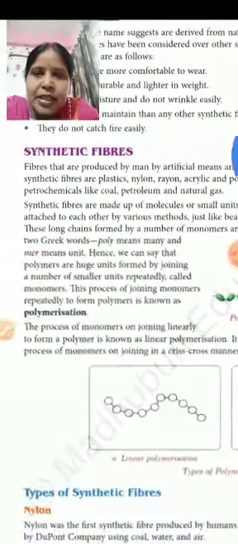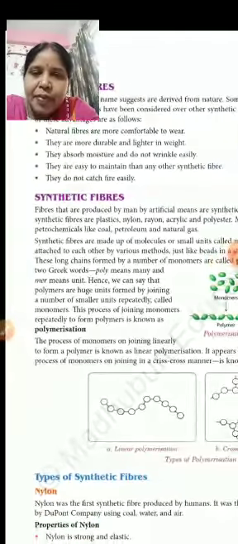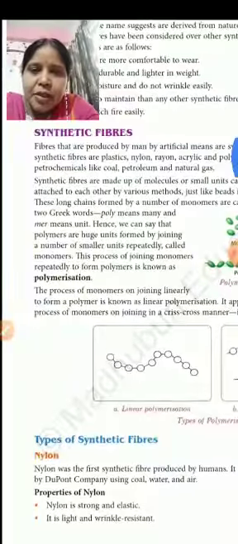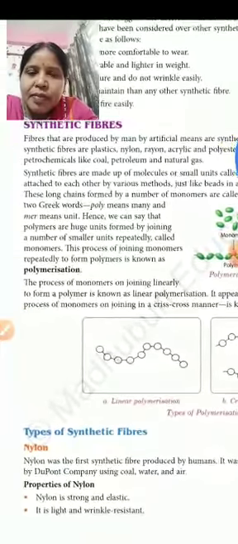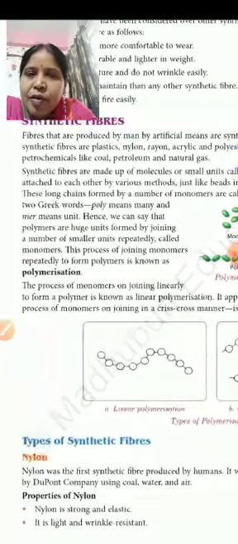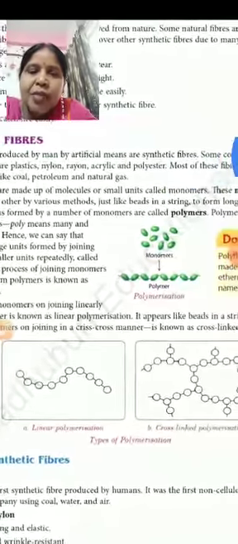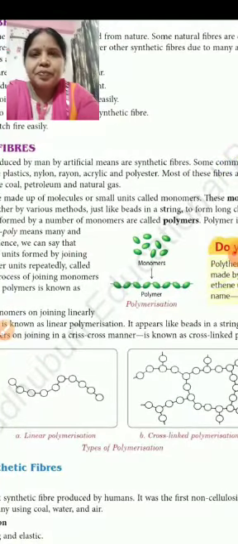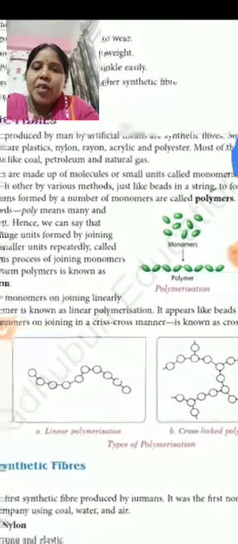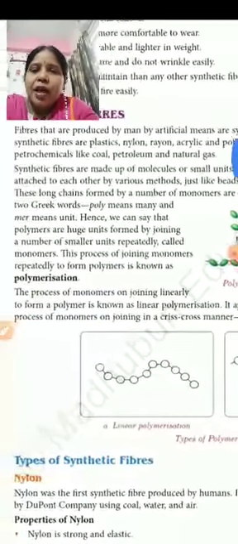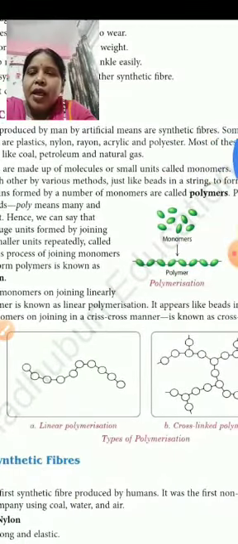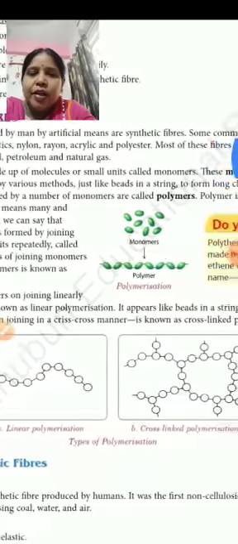Next is synthetic fibers, which in detail we have to read in this chapter. Synthetic fibers are the fibers that are produced by man by artificial means, by using some chemicals. The main types of synthetic fibers are nylon, rayon, acrylic, polyester, and plastic.